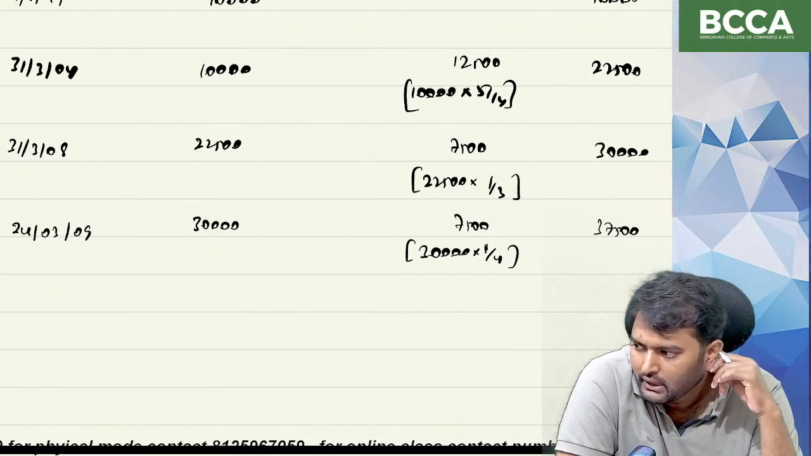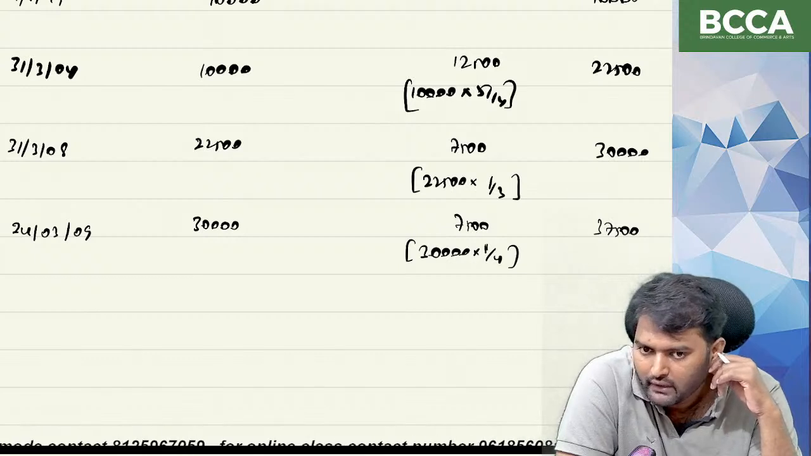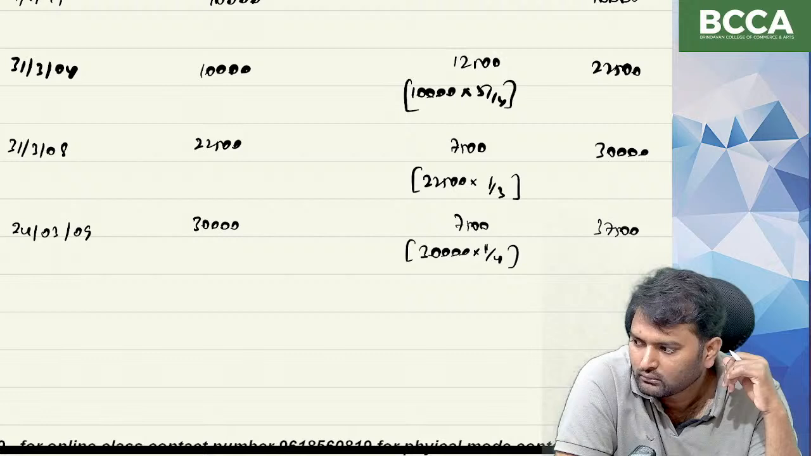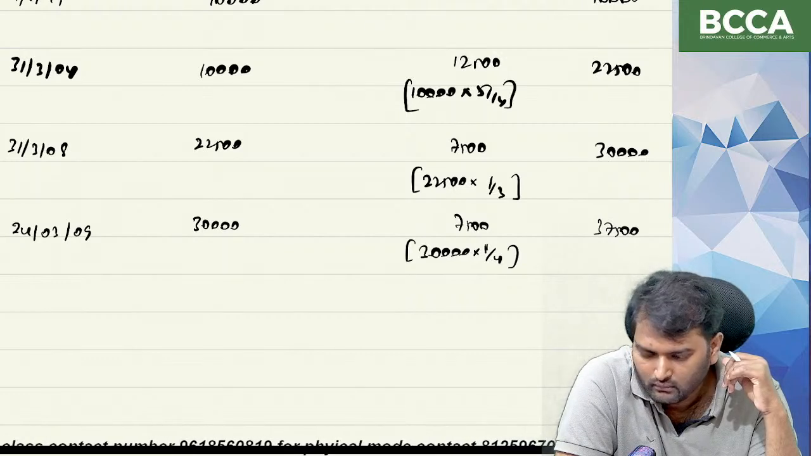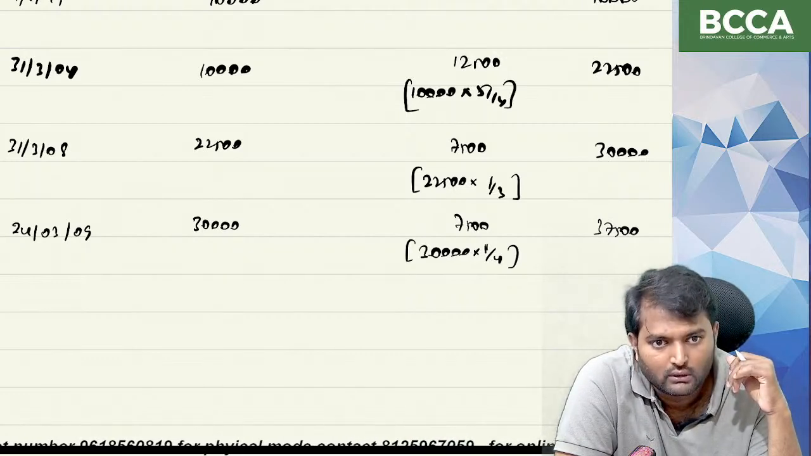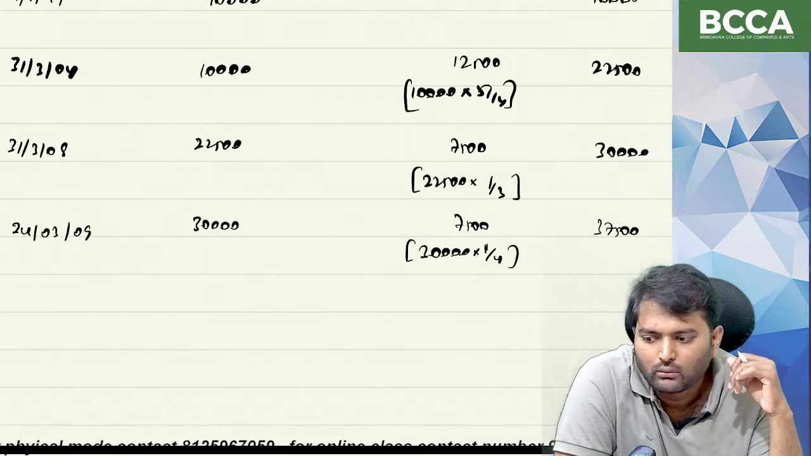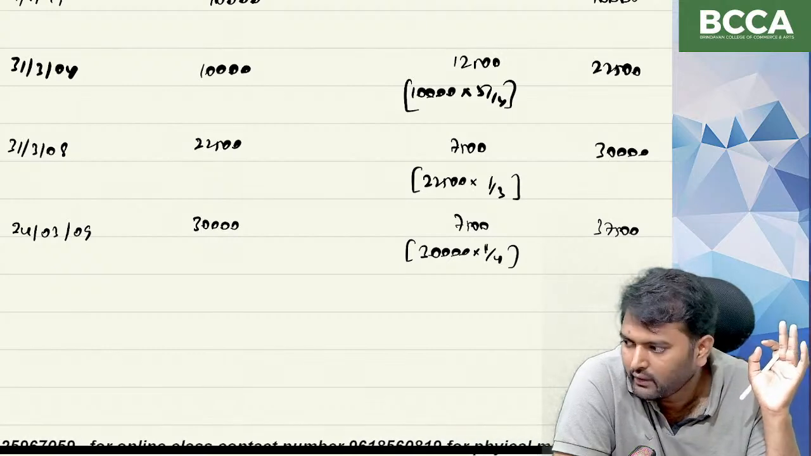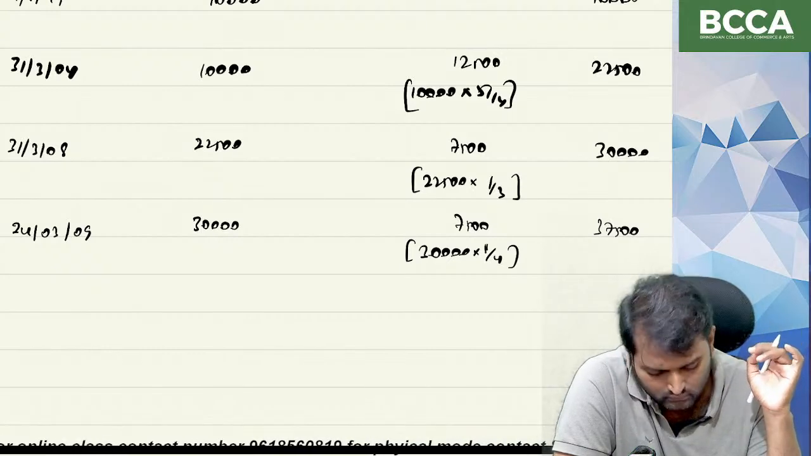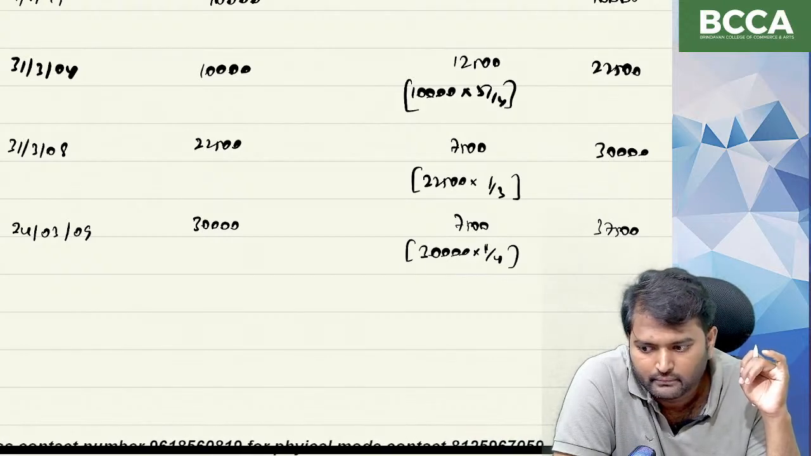Number of units at the end is equal to 37,500. Clear? Done? This is working note 2. What about growth plan? In growth plan, number of units in the beginning and at the end will remain same. So that's why we need not go for working note. Clear?